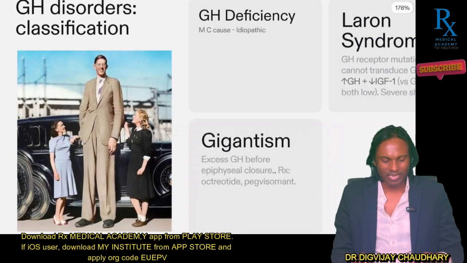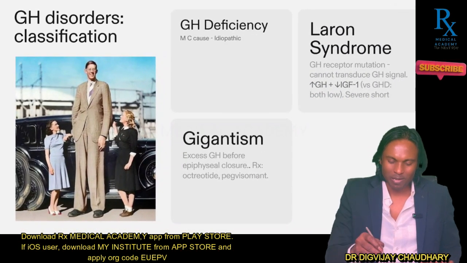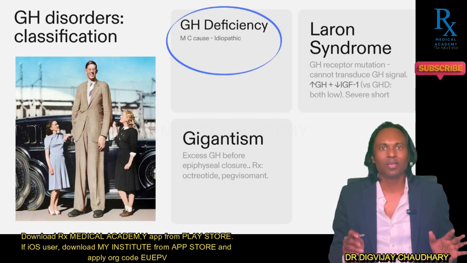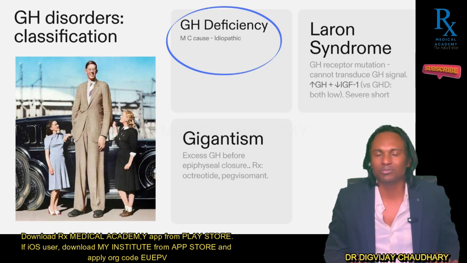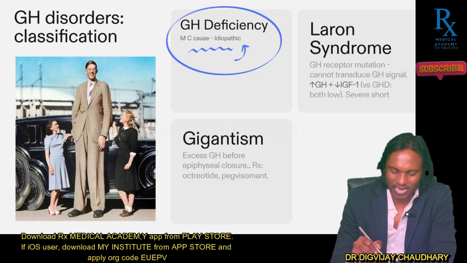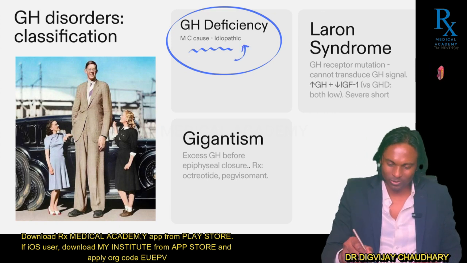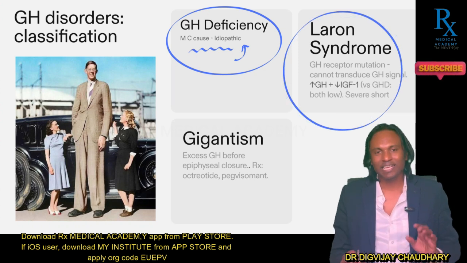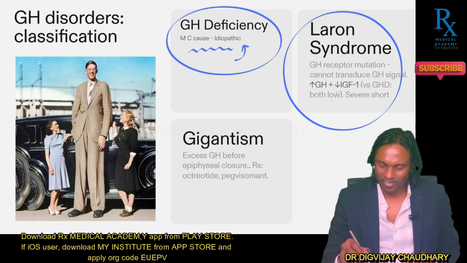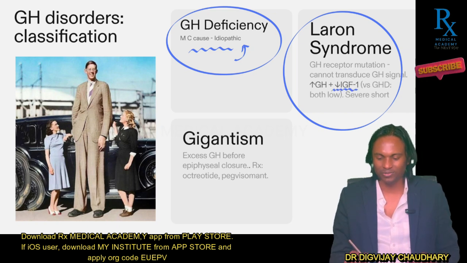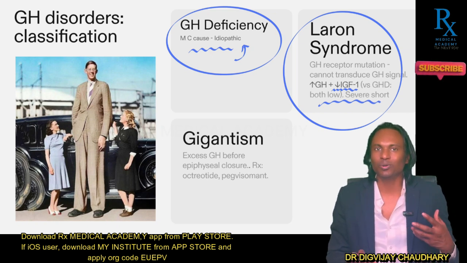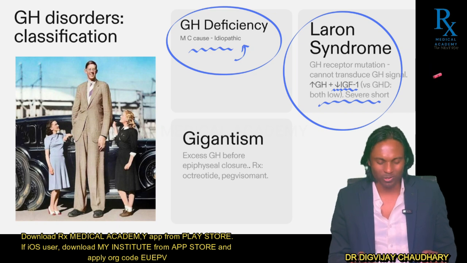Let's proceed forward. Here you can appreciate growth hormone disorders. Particularly, we are going to discuss growth hormone deficiency, which will result in dwarfism, that is short stature, and it will be a form of proportionate short stature. And what is the most common cause of this growth hormone deficiency? It happens to be idiopathic. We have also learned about Laron syndrome. In Laron syndrome, there will be growth hormone receptor insensitivity or resistance, resulting in a secondary decrease in IGF-1, resulting in short stature. So we are discussing growth hormone deficiency as well as growth hormone receptor deficiency in the form of Laron syndrome.